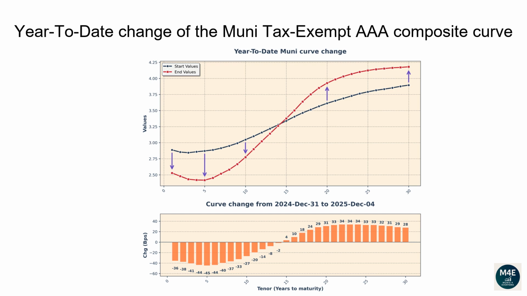The 1-year tenor changed -36 basis points. The 2-year tenor changed -38 basis points. The 5-year tenor changed -45 basis points. The 10-year tenor changed -27 basis points. The 20-year tenor changed 31 basis points. The 30-year tenor changed 28 basis points.